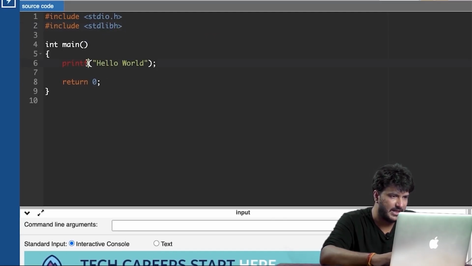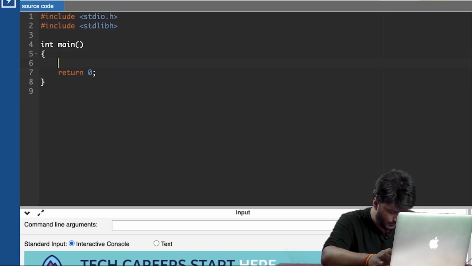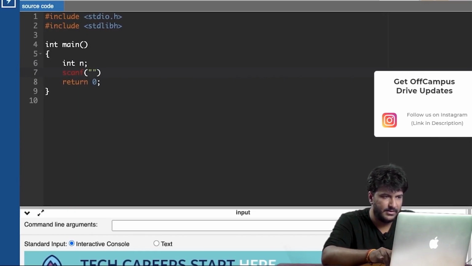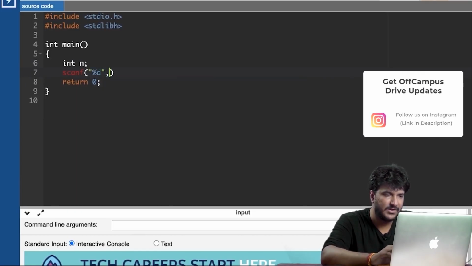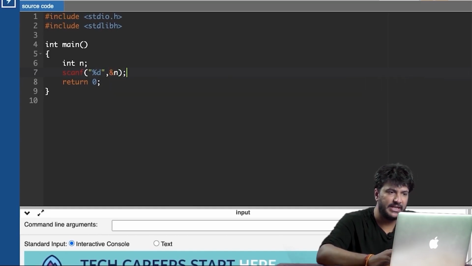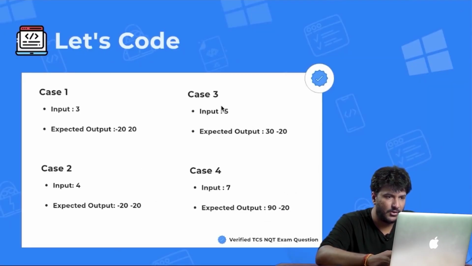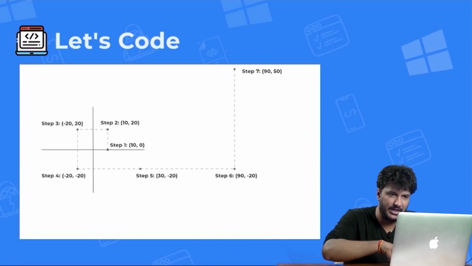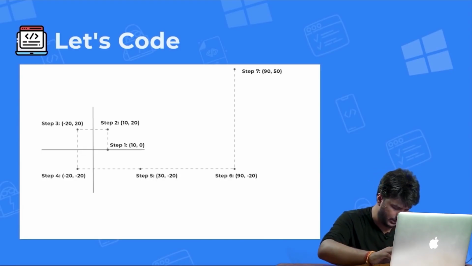So this is the first thing that I'm using. Now, first thing that I'm doing here is creating a variable int n, and with int n, I'll be doing scanf("%d", &n), right? So the input value that I was supposed to take for all of these test cases, I'm taking it in n, and it will understand that n is my input value. So you don't need to worry about it.